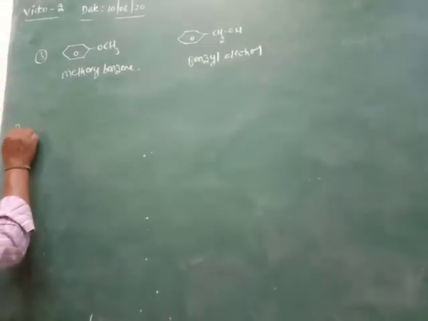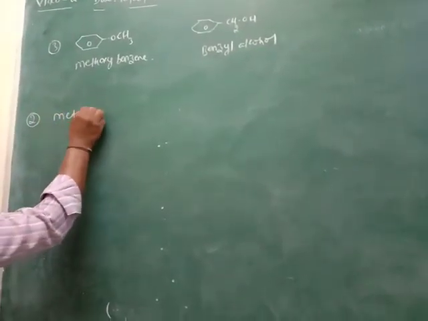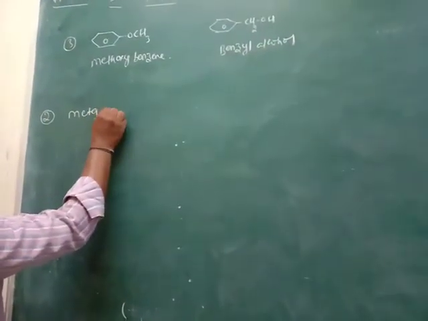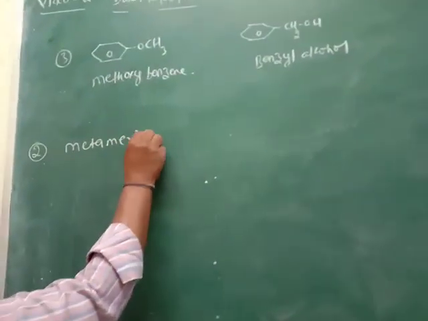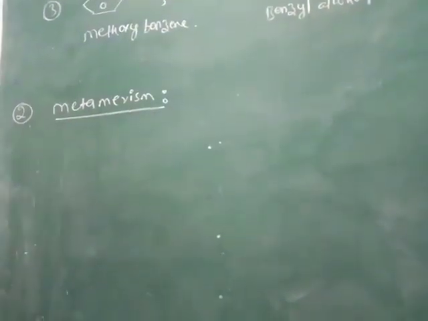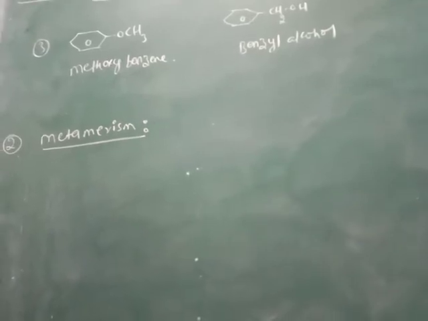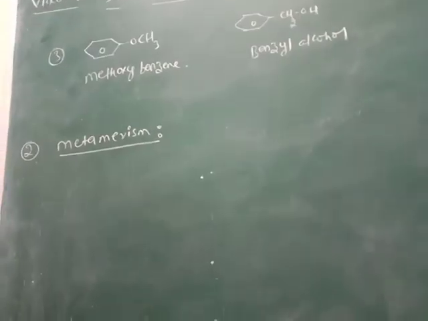Now the second type of isomerism is metamerism. Metamerism means different alkyl groups are attached to the bivalent atom in the compound.